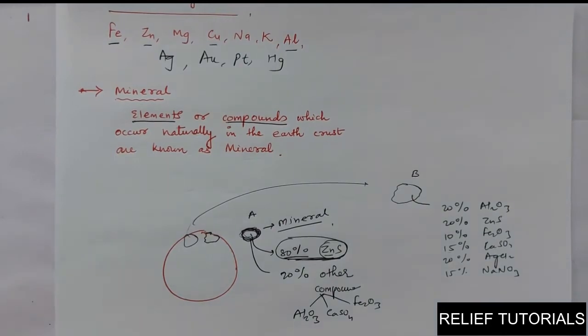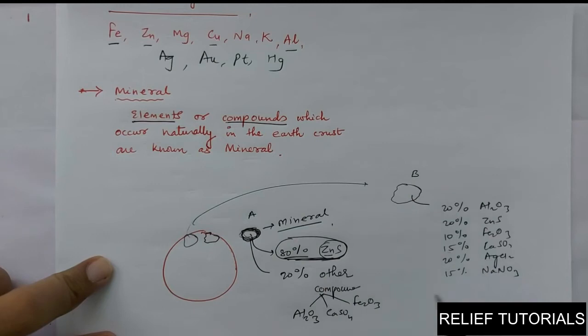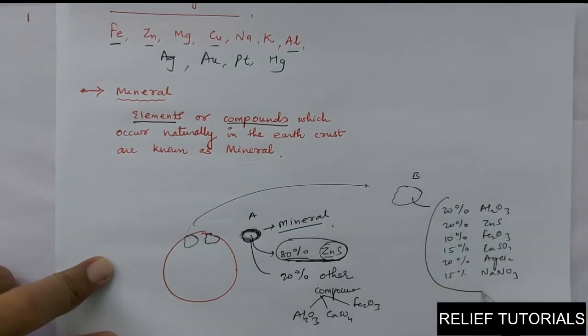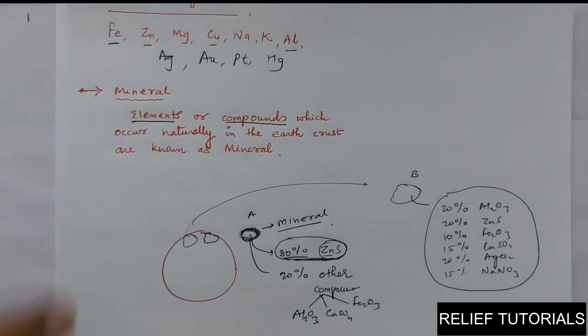Both we have taken out from the earth. But what is the difference in these two? You can see that here in these, each and every metallic compound is present in almost random amounts. No one is in the majority, and no one is in a handsome amount.